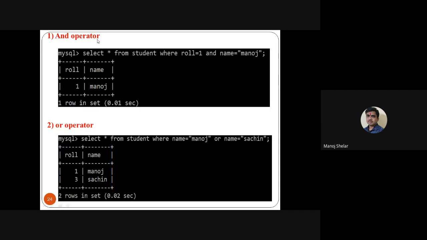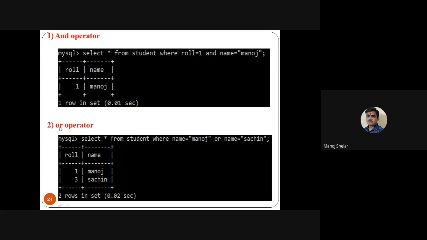So first is the AND operator. Select star from student where roll number is equal to 1 and name is equal to Manoj. So here it displays 1 Manoj. With the AND operator, roll number is equal to 1, and yes, roll number 1 is available in the table. Name is equal to Manoj, and this Manoj is available in the table. So it displays the 1 Manoj record. This is the AND operator, a logical operator query.